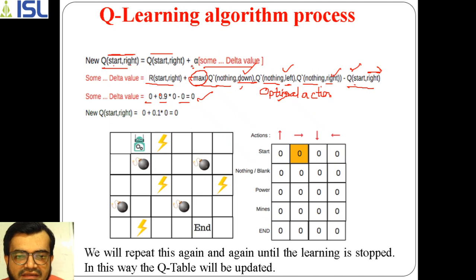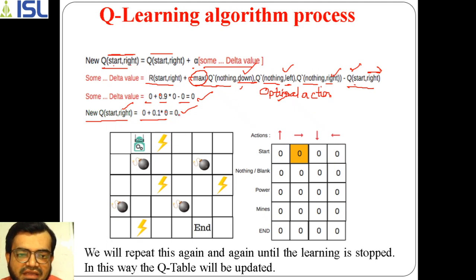So alpha represents the learning rate. We substitute this value again here. Whatever the learning rate might be, it is multiplied by 0, so it will give you 0 only. So now the new, updated q value of the given state start by taking the right action is 0. The value stays 0 here because the updated value hasn't changed.